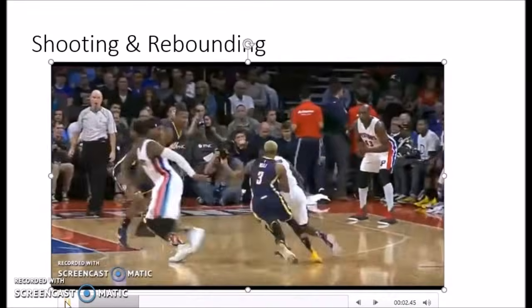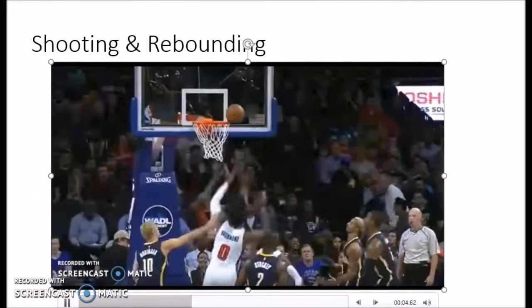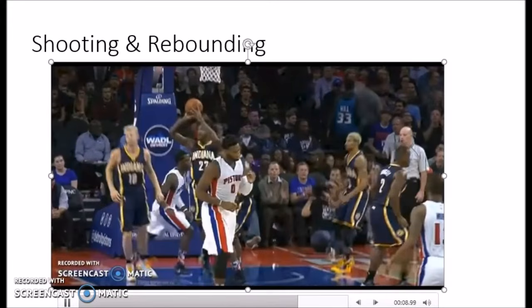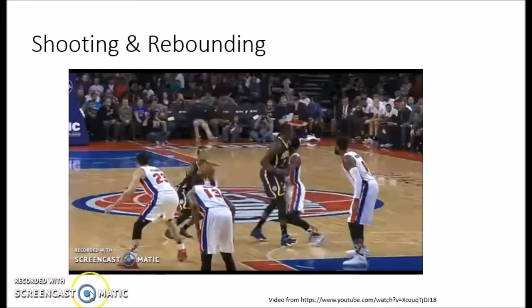An example of an offensive rebound. The player in the white jersey shoots and he misses. His teammate in the white jersey grabs the ball, shoots, and makes a goal. That is a successful rebound.